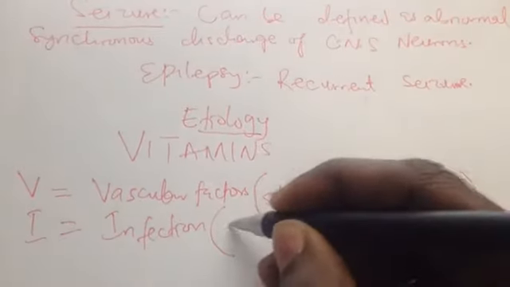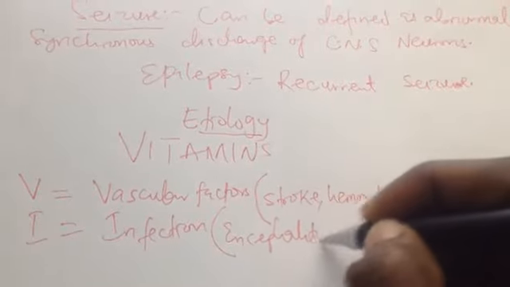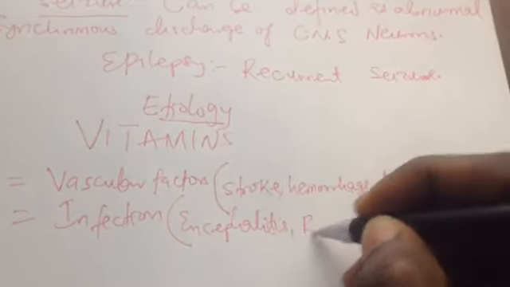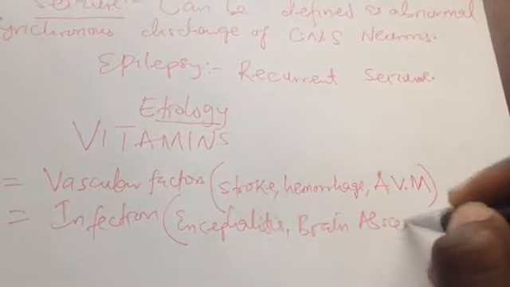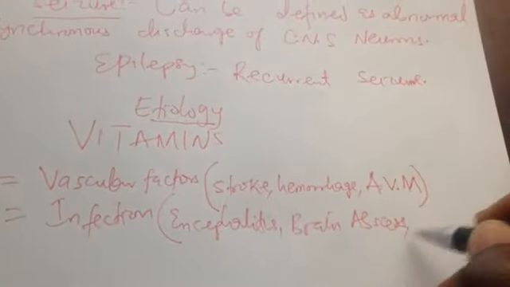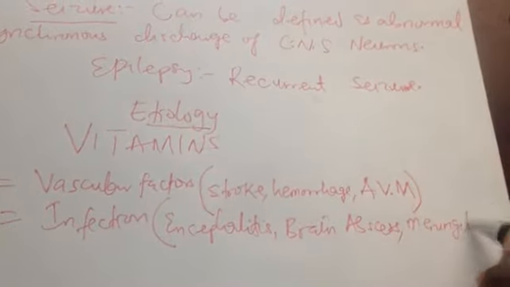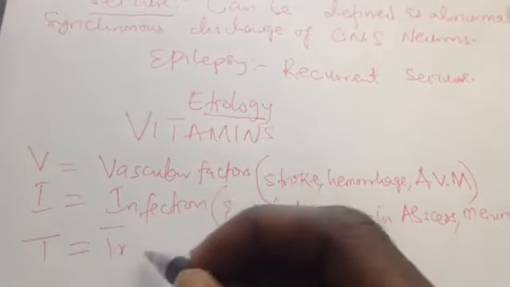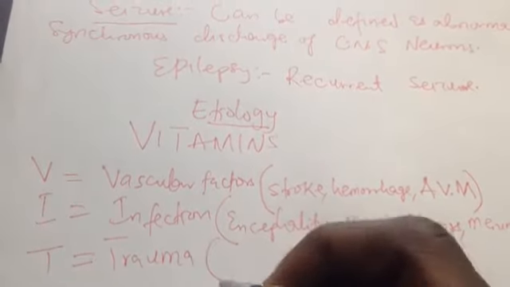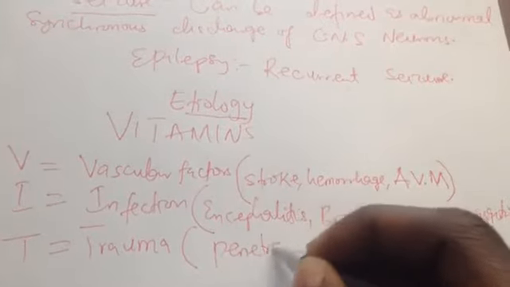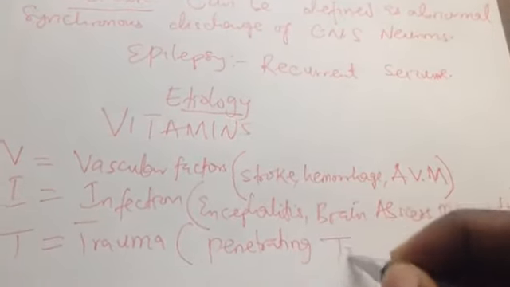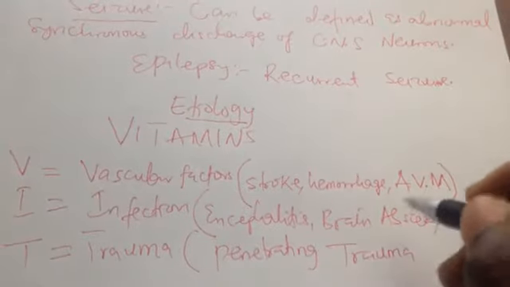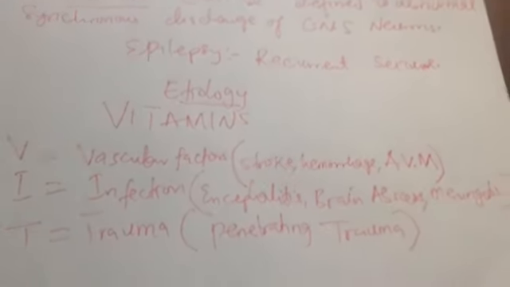Other infections include encephalitis, brain abscess, and even severe meningitis. Then T means trauma, especially penetrating trauma, because penetrating trauma is a good risk factor for developing brain abscess, putting the patient at risk of developing epilepsy.